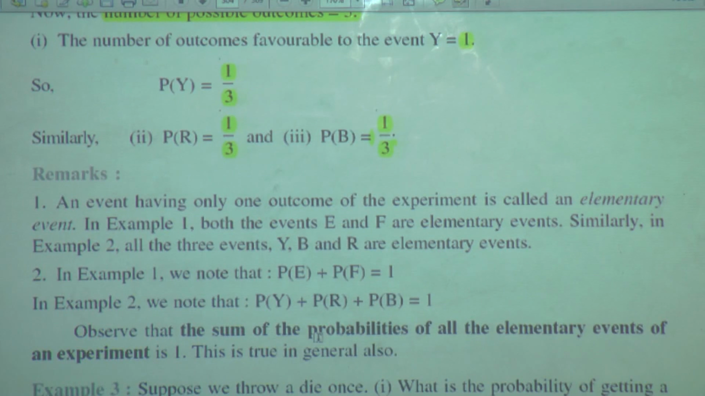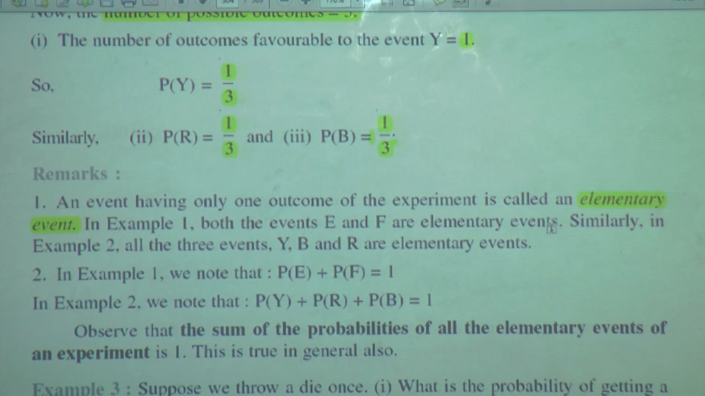Okay, what are the remarks explaining to us? An event having only one outcome of the experiment is called an elementary event. What are they saying? An event having only one outcome of the experiment is called an elementary event. In example 1, both the events E and F are elementary events. What is example 1? Example 1 was of tossing a coin once. In the previous session, at the end, we had seen this example.